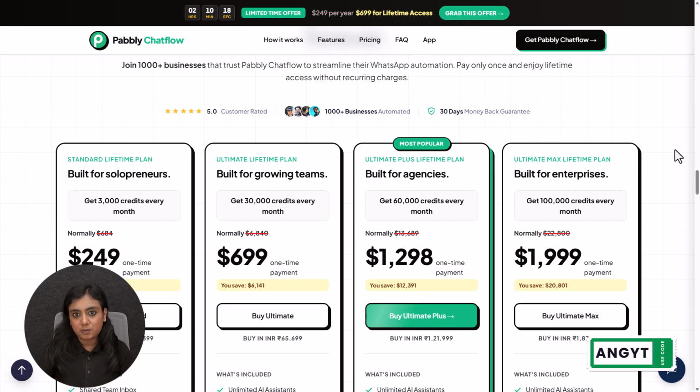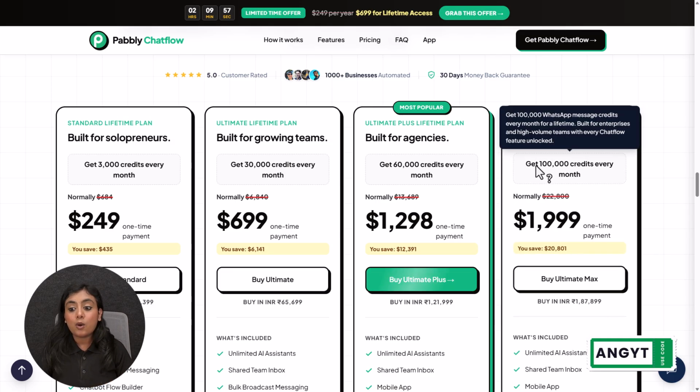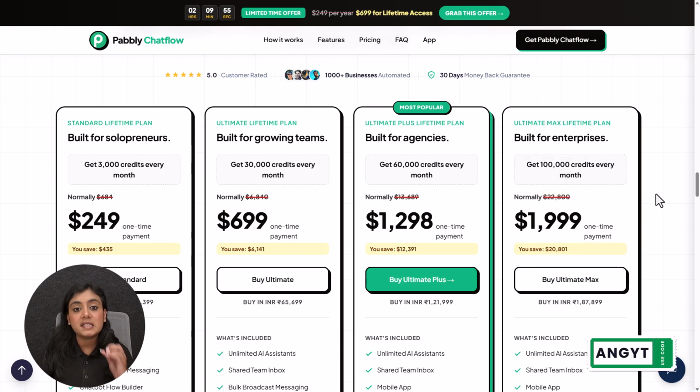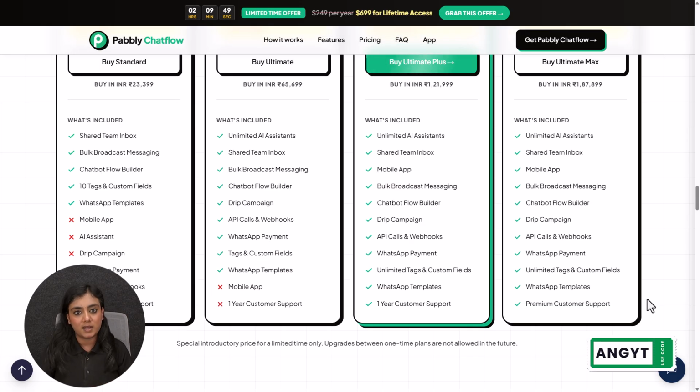Buy the subscription plan from here once and you will get the service of Pabbly Chatflow with that. Over here you can see these are the 4 types of plan that we currently have, and I will suggest you purchase our unlimited max lifetime plan. Using this plan, you will get 1 lakh credits every single month, and these are the benefits that you will receive right here with all the one-time plans.